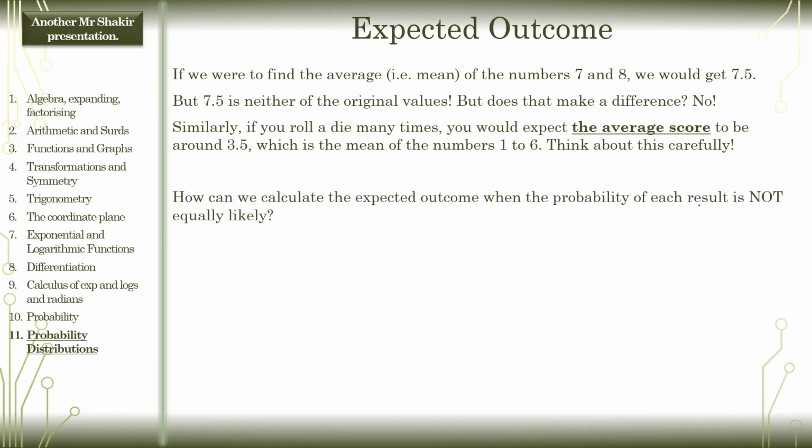So now the question that's facing us today is, how can we calculate the expected outcome when the probability of each result is not equally likely? Like in lesson 1, the one we did yesterday, where we flipped a coin 3 times and counted the number of heads. The probability of getting 0 heads is 1 over 8, then it was 3 over 8, 3 over 8, 1 over 8. The probability of each outcome was different. So how do you find the expected outcome there?